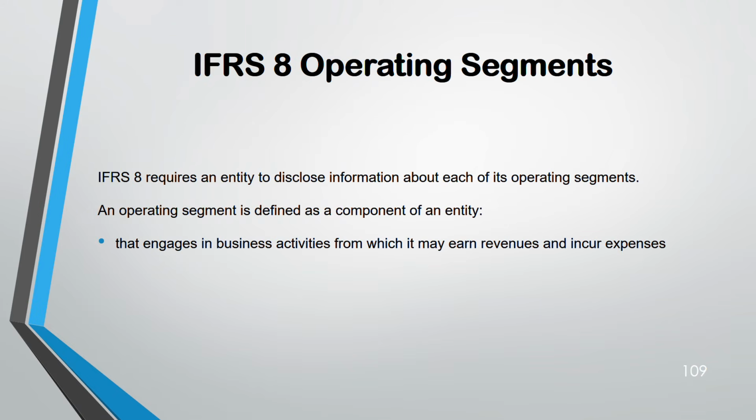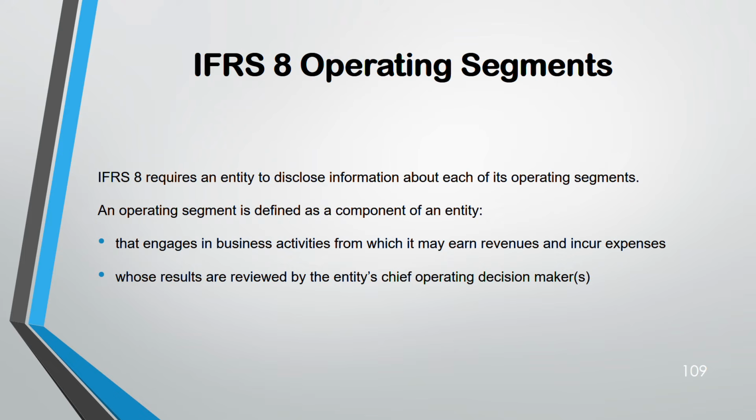For it to be an operating segment, three things have to be there. That segment should engage in some kind of activity that can give them revenue or cost. Their results need to be reviewed by the CODM, Chief Operating Decision Maker, and financial information is available. There should be some financial information that is available.